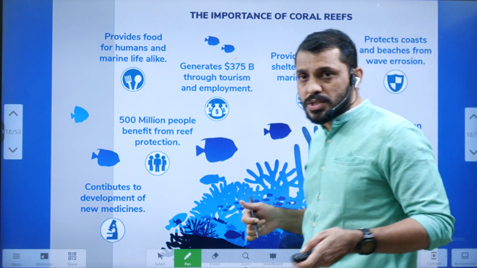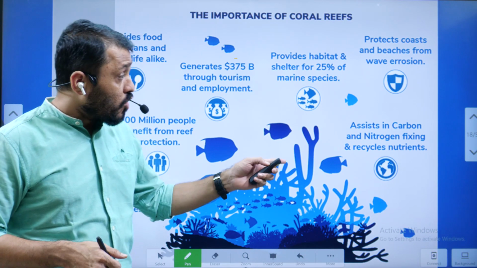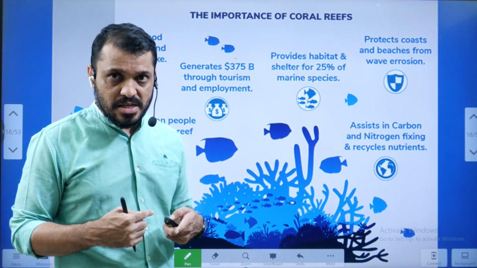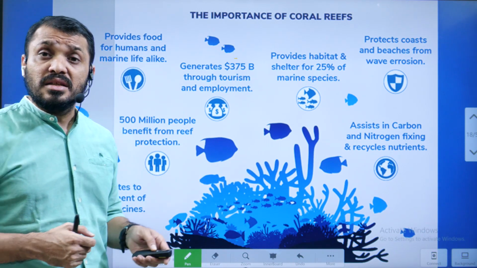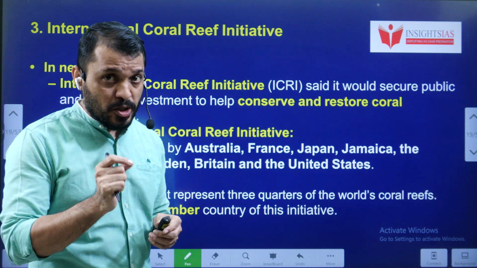They protect the coast and beach from erosion, and they also help in carbon and nitrogen fixing and recycle the nutrients. So from this you can understand the major importance of coral reefs. So it is very imperative that we protect the coral reefs.